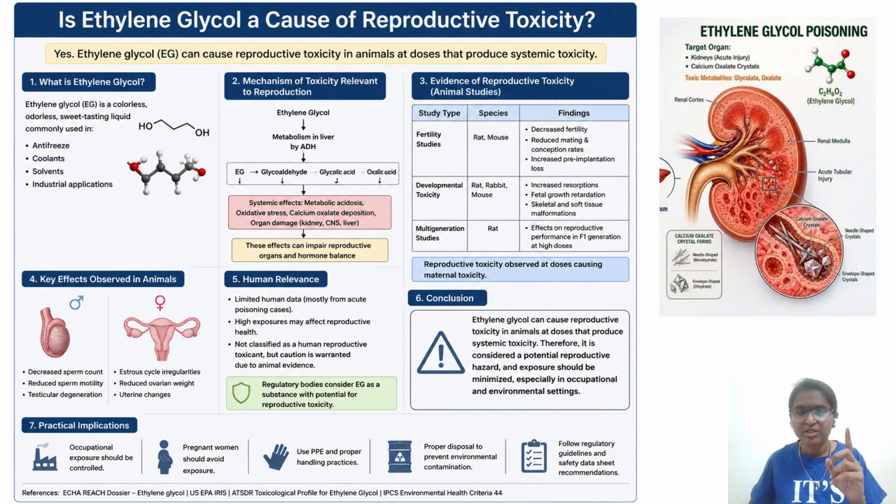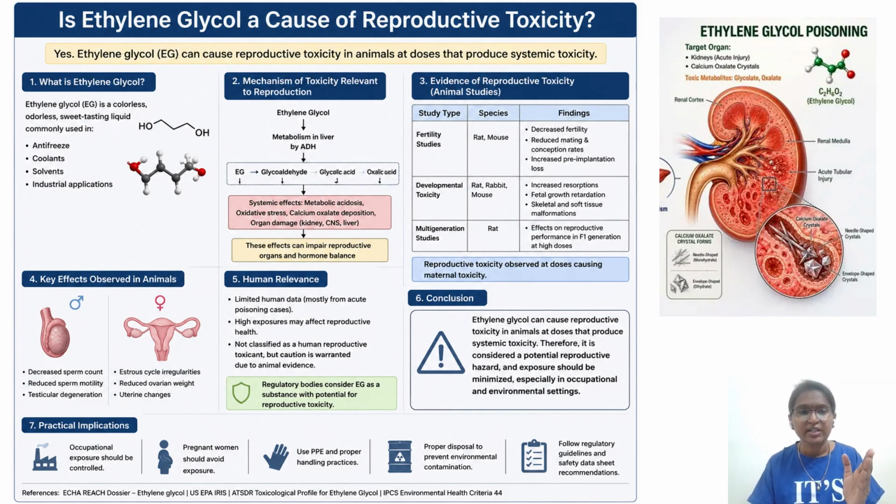The first question was taken from the year 2009. So the first two things we try to address in the next two slides: whether ethylene glycol will cause reproductive toxicity, and whether ethylene glycol will cause carcinogenicity or not. So first one is yes, ethylene glycol will cause reproductive toxicity in animals. What are those animal studies we'll see, at doses that produce systemic toxicity. Another very important thing you have to remember is, whenever there is some toxic effect, at what concentration, at what dose it is causing. All these adverse effects on the reproductive system, whether male or female, are happening at a systemic dose. Okay.